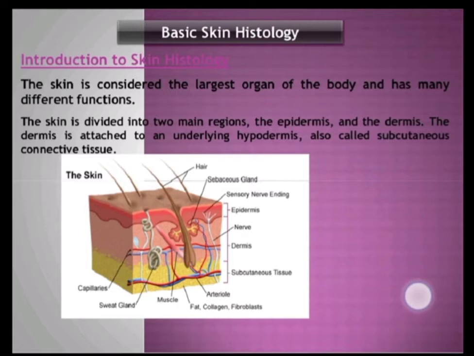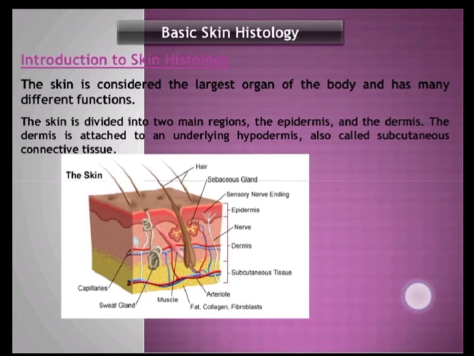Today I will tell you that the epidermis consists of 4-5 layers. From below upwards, the first layer is the stratum germinativum, that is also known as the stratum basale. Then we have got the stratum spinosum, stratum granulosum, stratum lucidum and stratum corneum.